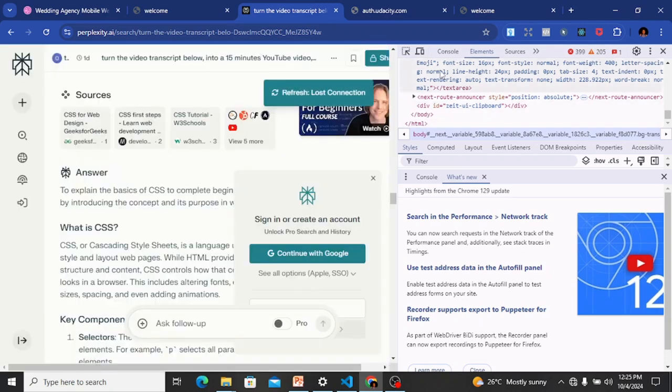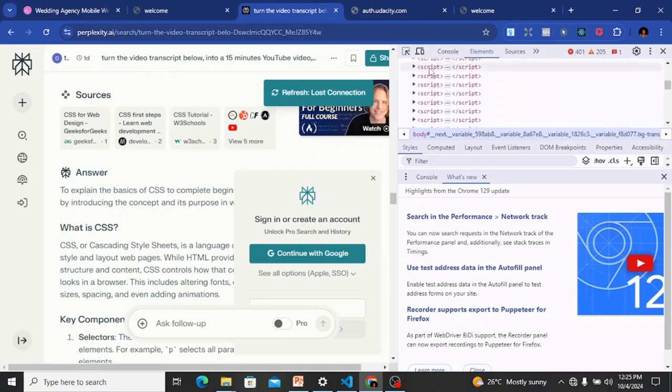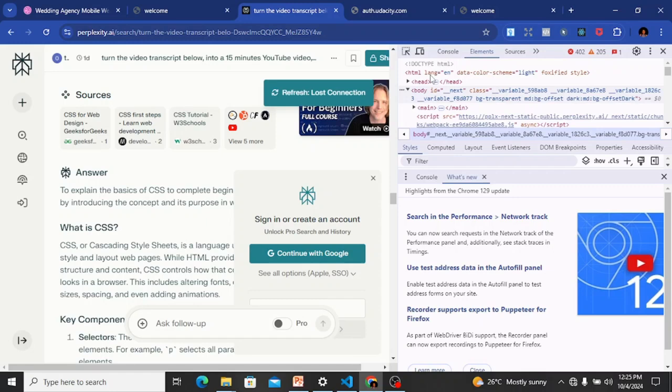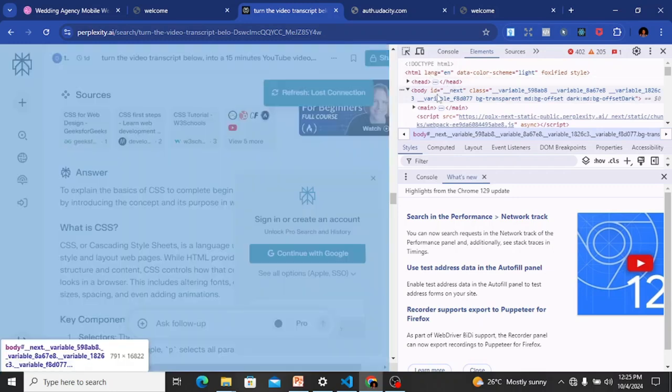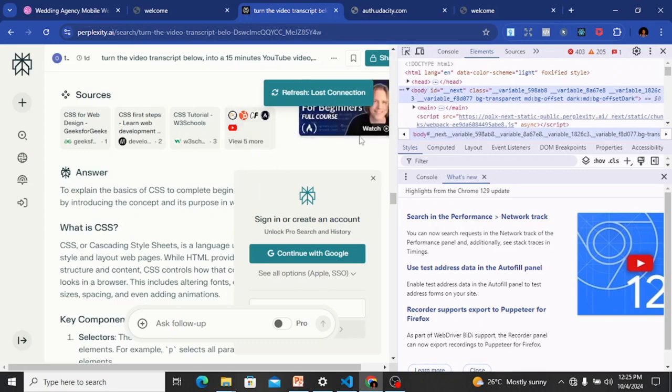The content is the actual content of the box, where we have the text and the images. Then we have the padding, which is the space between the content and the border. And then we have the border, which is a line surrounding the padding. And then we have the margin, which is the space outside the border.